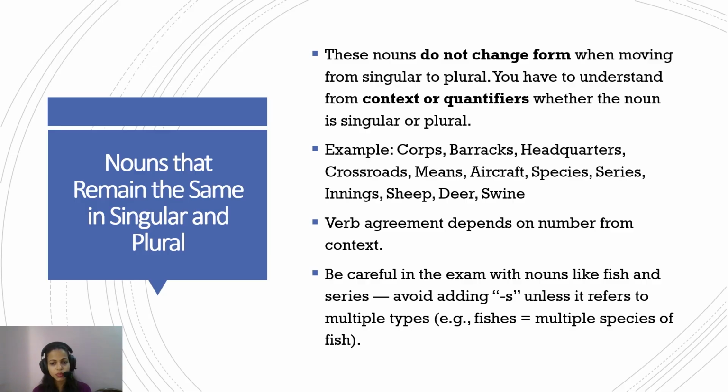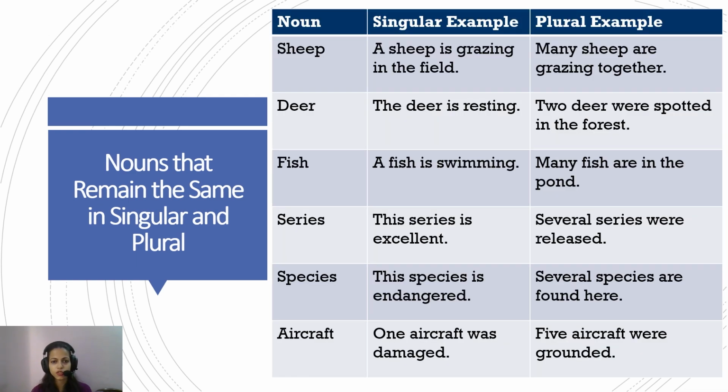The word swine here means pig. The verb agreement depends on number from the context. So be careful in the exam with nouns like fish or series. Avoid adding s unless it refers to multiple kinds, for example, fishes of multiple kinds. Otherwise, even in the plural form, the word is used as fish.